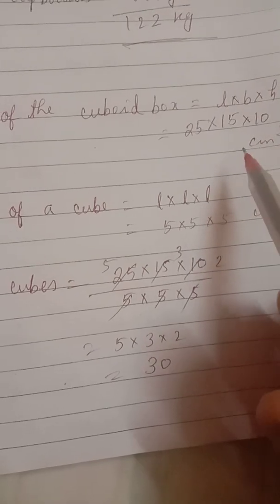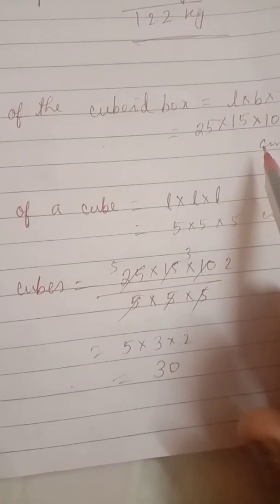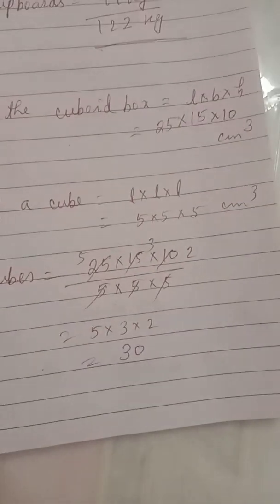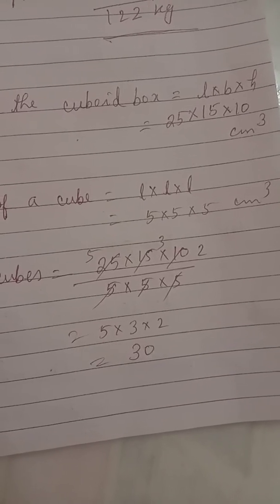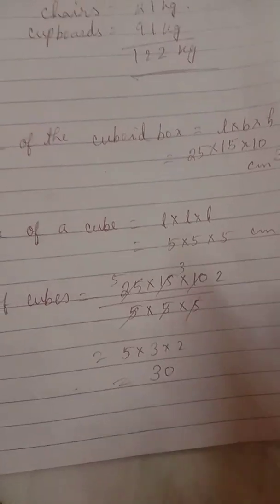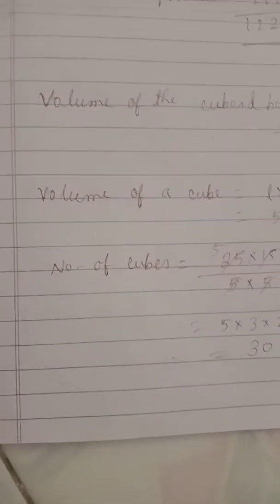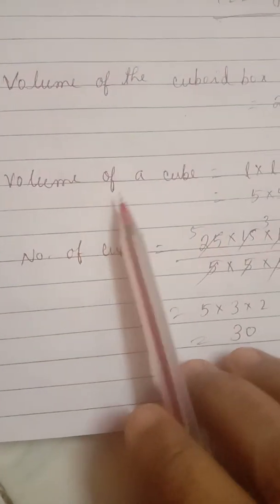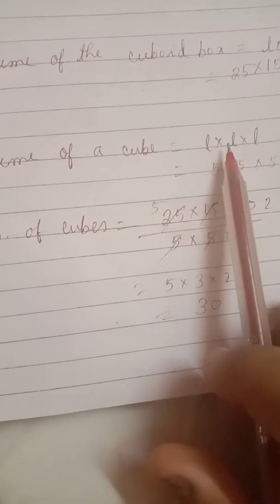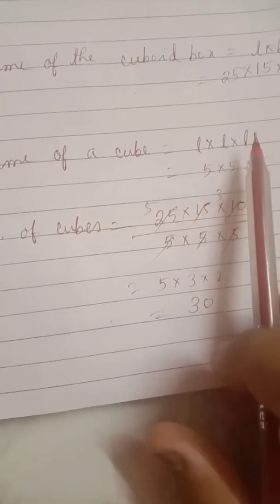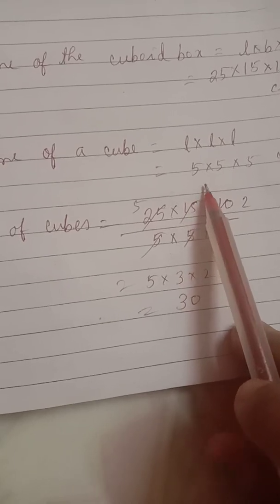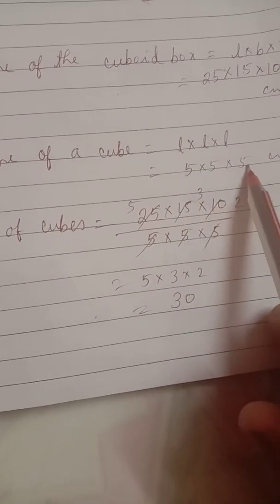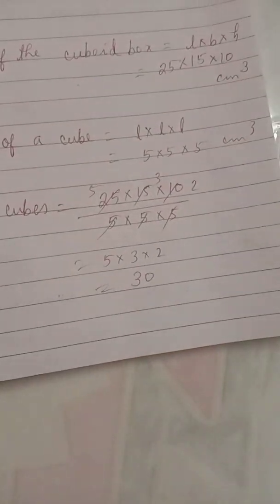All are centimeter, so write over here centimeter cube. 25 multiply 15 multiply 10 centimeter cube. Next, volume of a cube equal to length multiply length multiply length, or you can write side multiply side multiply side. So 5 multiply 5 multiply 5 centimeter cube.